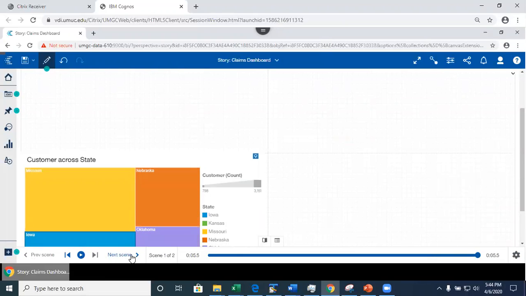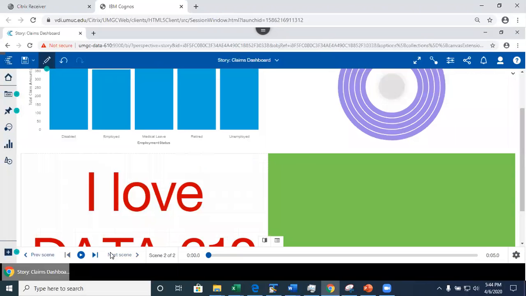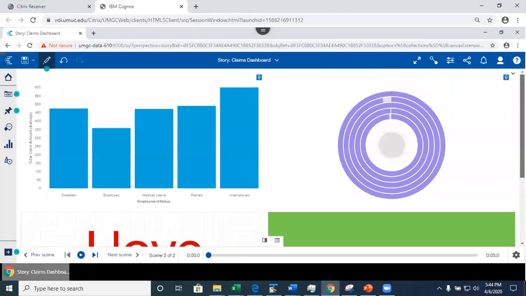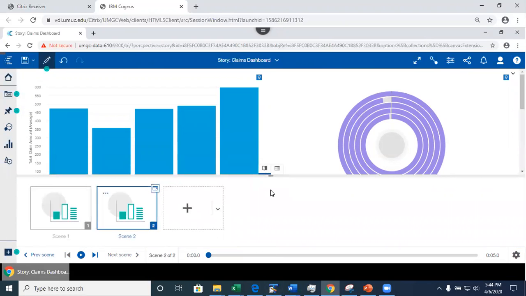So, come on, oops, next scene. Now I have to figure out how to, I closed it, oh, here, look. To reopen the scene properties, you need to click on this little book icon here. This is my second scene. I can add a new scene if I want to.